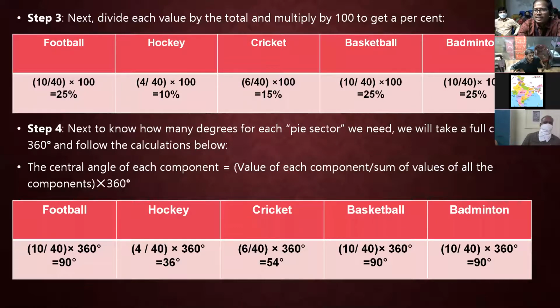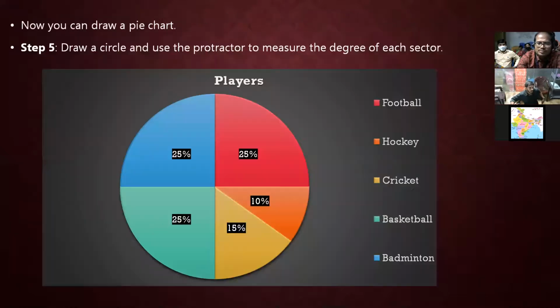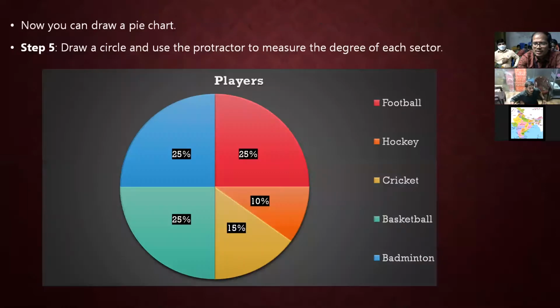Now coming to the degrees, same formula, again given data by whole data into 360 degrees, like 10 by 40 into 360 degrees. Sir, please go to the previous slide only. So it is 90 degrees, 36 degrees, and so on. Now we want to draw the pie chart. Sir, please move on to the next slide, sir.